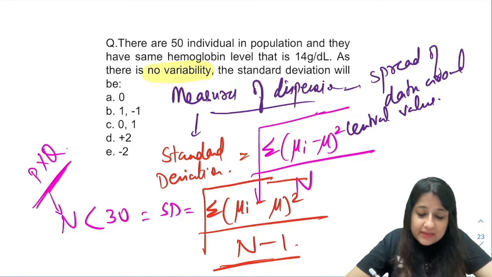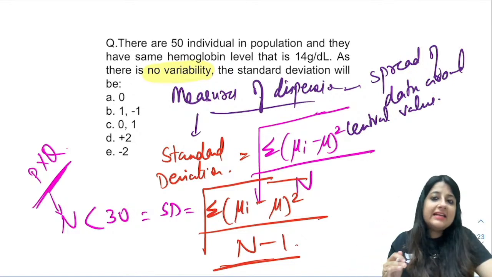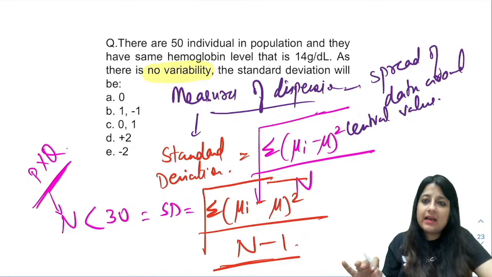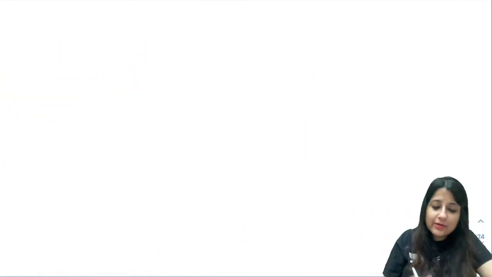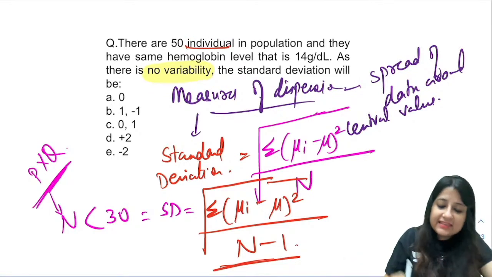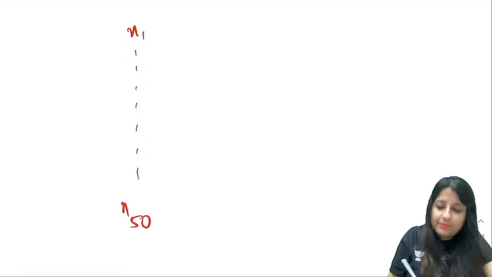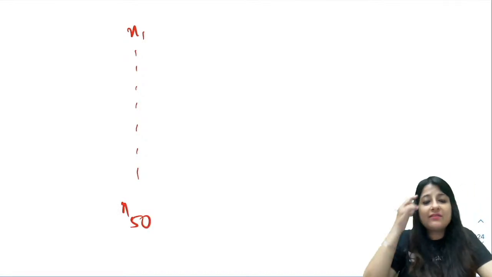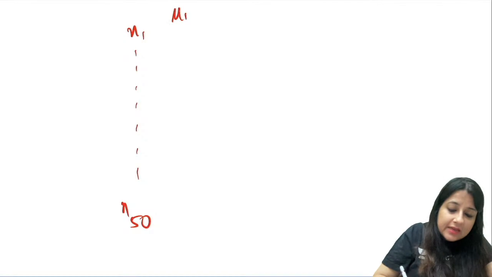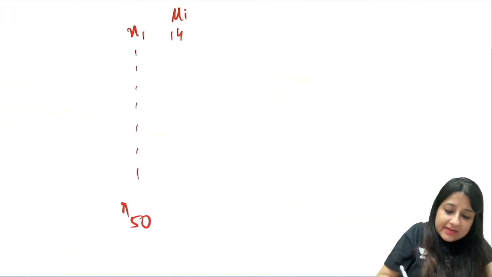Now the question says no variability. That means ideally there is no spread of data. Suppose there are 50 individuals, and everybody has the same hemoglobin, so xi everywhere is 14.